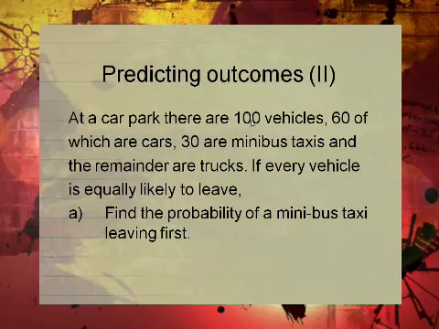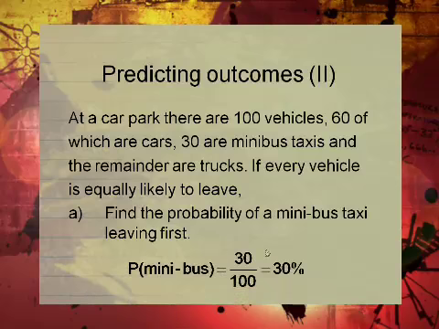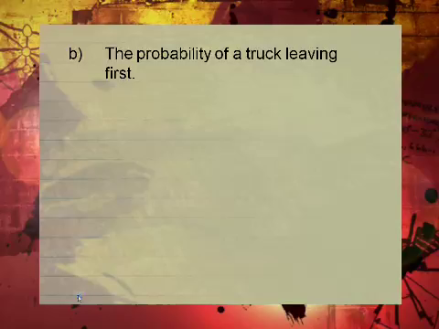Simple. We have 100 all in all. Minibus, how many minibus? 30. So we still have 30 out of 100. We're predicting the outcomes here. That would be 30 out of 100, which is 30%. Straightforward, no question. Second one, the probability of a truck leaving first.